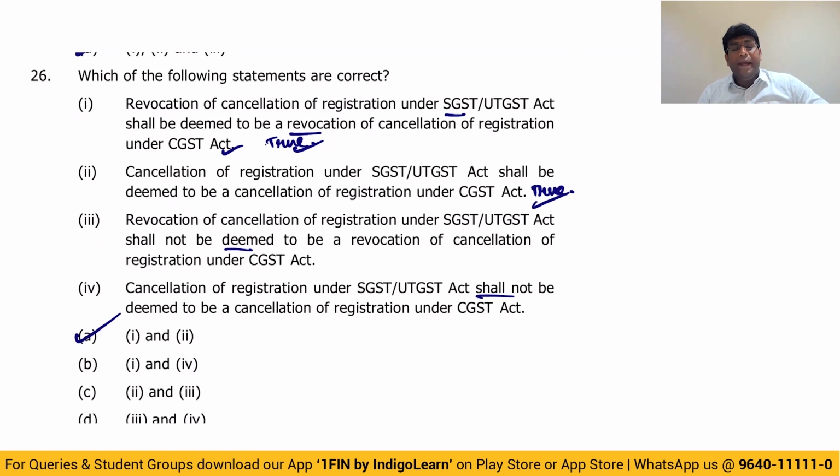The logic is simple. If we apply for registration under CGST, you are deemed to be registered under SGST. If you have cancelled registration under CGST, you are deemed to be cancelled under SGST. And if you apply for revocation under SGST, you are deemed to be revoked under CGST also. Because in India, we follow dual GST model.